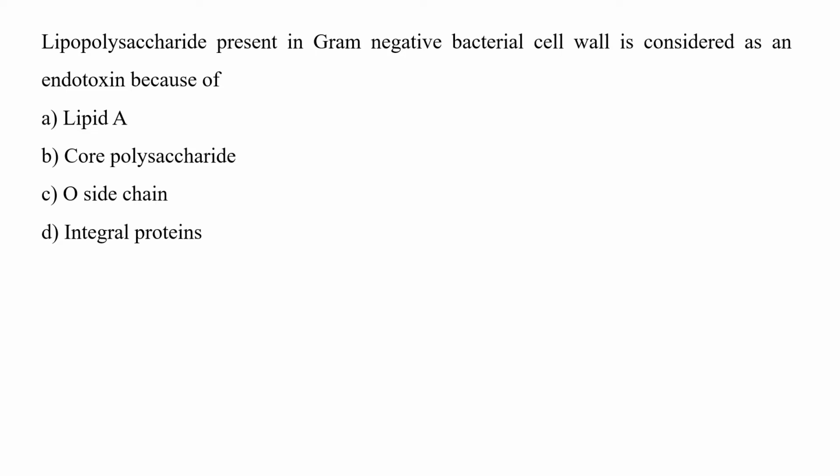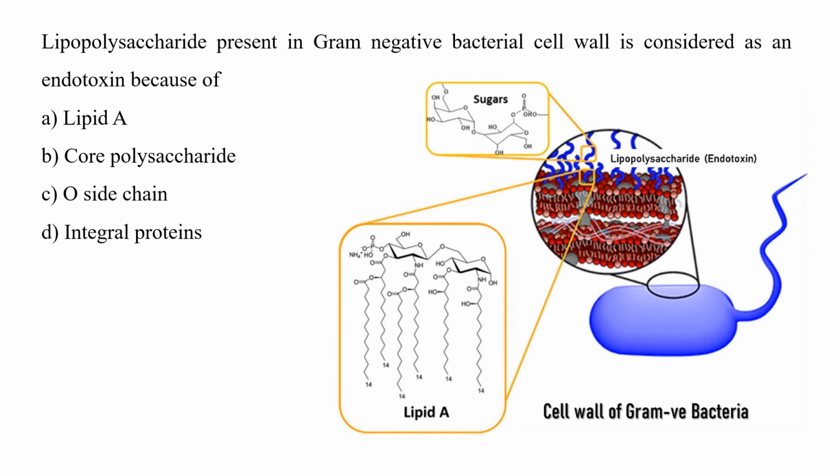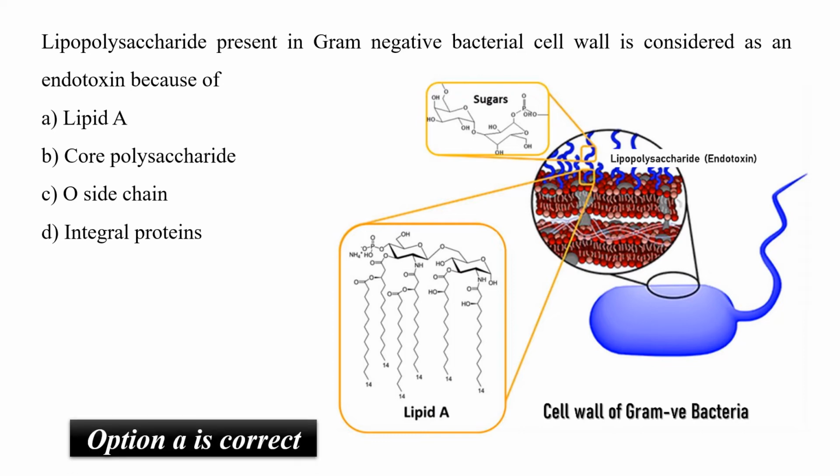Lipopolysaccharide present in gram negative bacterial cell wall is considered as an endotoxin because of, is it lipid A, core polysaccharide, O side chain, or integral protein. Lipid A is a lipid component of an endotoxin responsible for the toxicity of gram-negative bacteria. If you see it in the figure, you will find that lipid A is the innermost region of the entire toxin and has hydrophobic groups attached with the carbohydrate side chains. So option A is the correct answer.